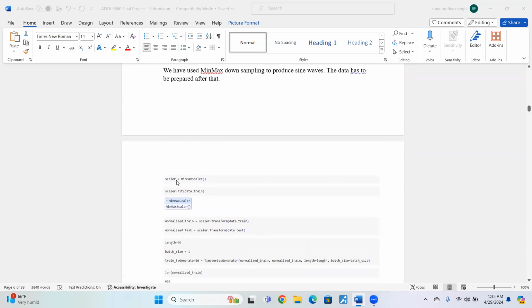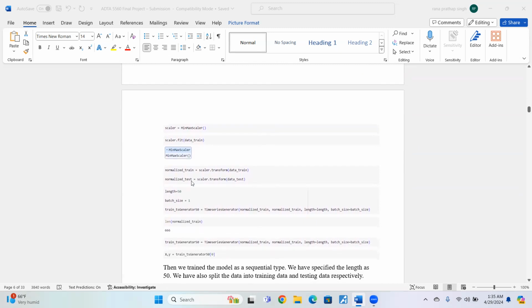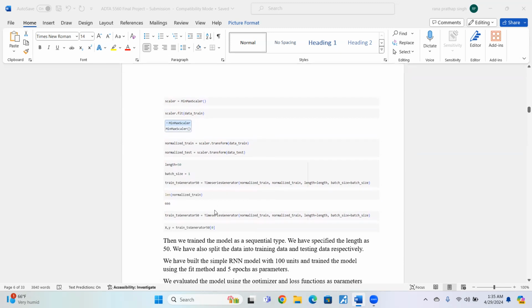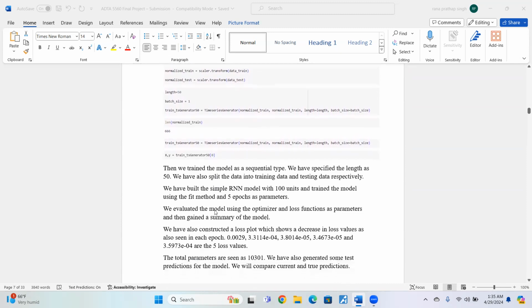Here we have used a MinMaxScaler as we have specified in this code. We have specified the length as 50, and we have also created batches. Batch size is 1, and we have used the train series generator as we can see here. The length of the normalized train series generator is 666.